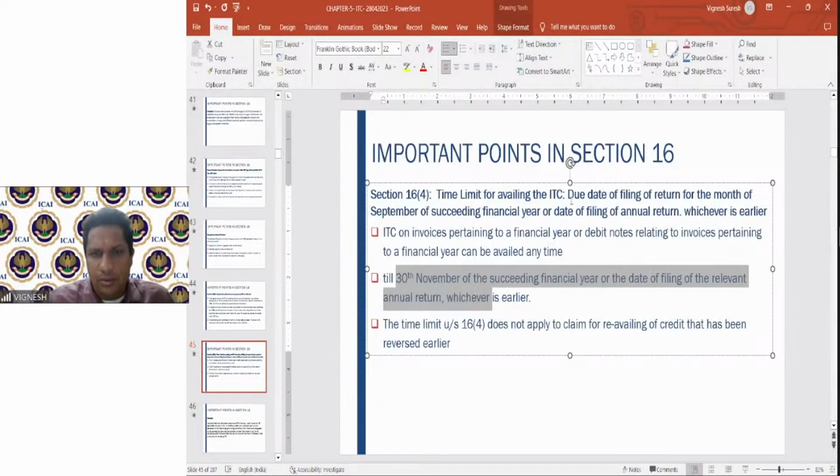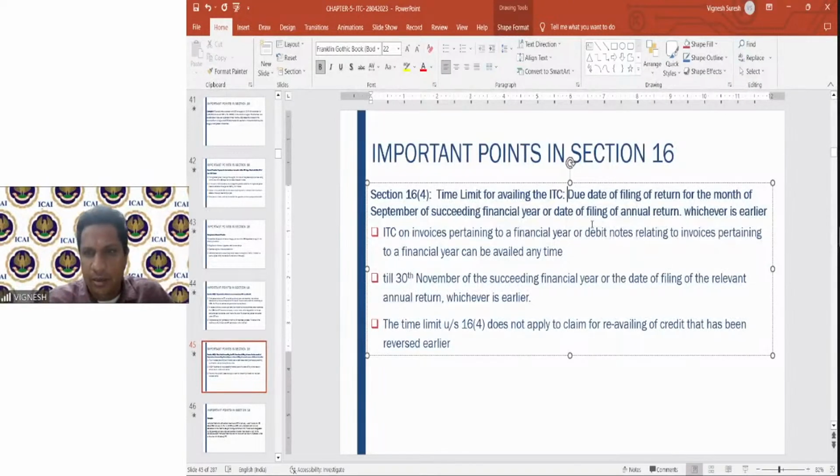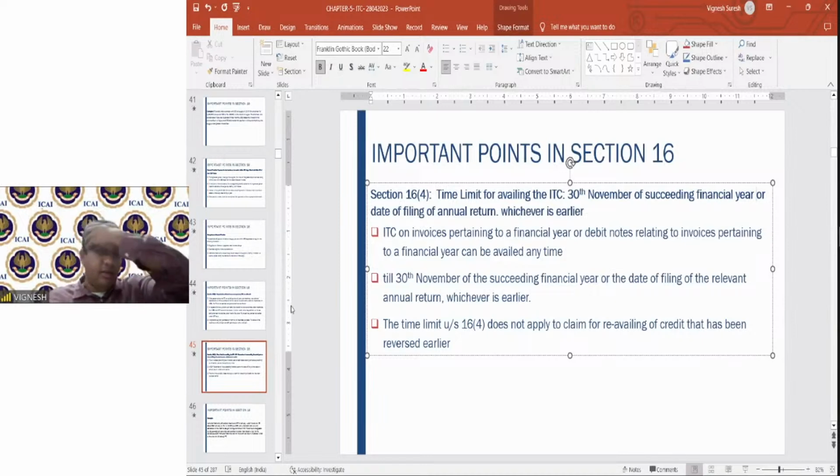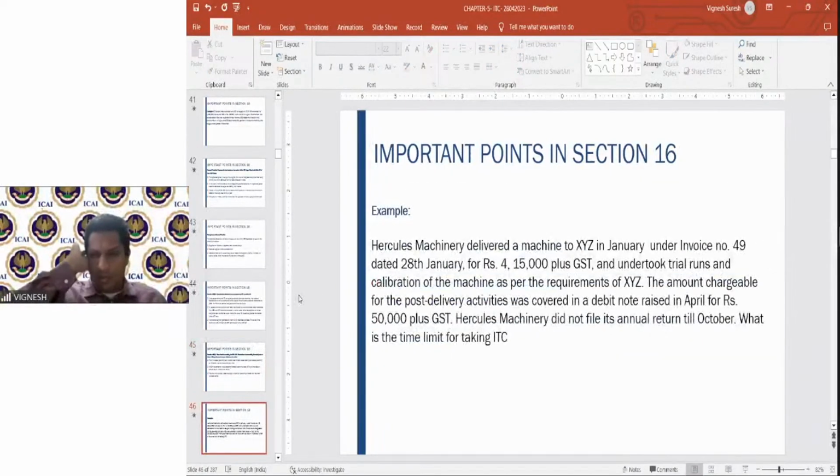So the time limit is 30th November of the succeeding financial year or the date of filing the annual return, whichever is earlier. Fine. So those are some important points which you have to remember.